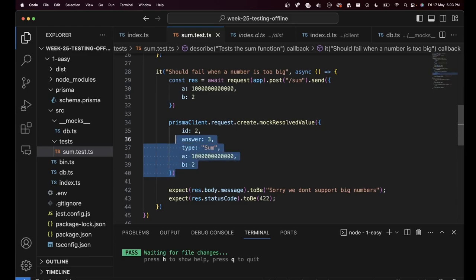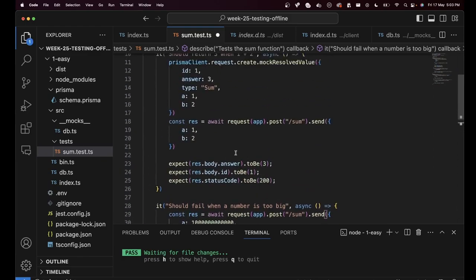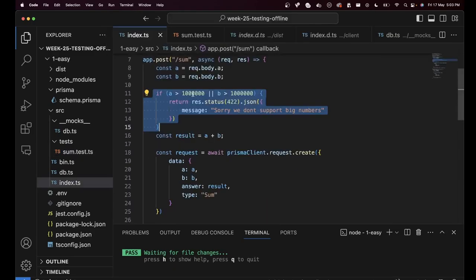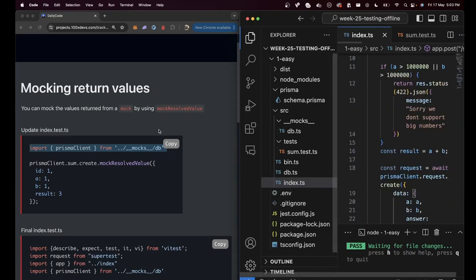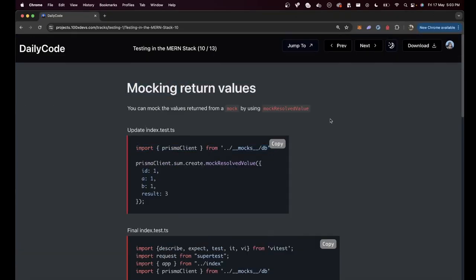That is how you mock return values given a function. And why do you need it? You need it because a lot of times these return values are used, and hence you can't just mock out. You are still mocking out the thing, but you're giving it a dummy return value so that whoever is using the return value, which in this case is this thing right here, can actually get something in the ID key and request isn't undefined. That is what mocking return values means.